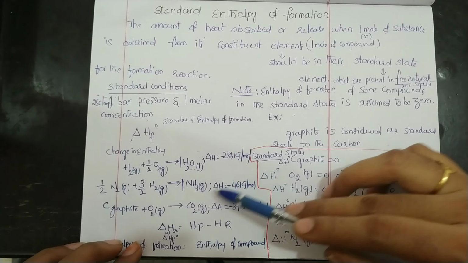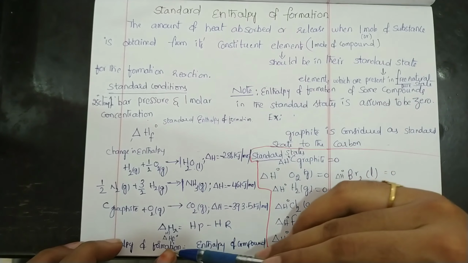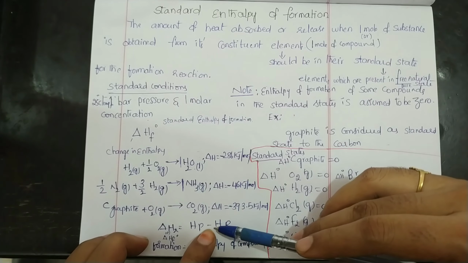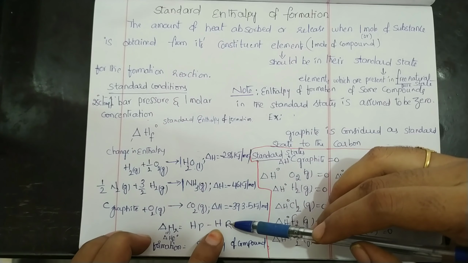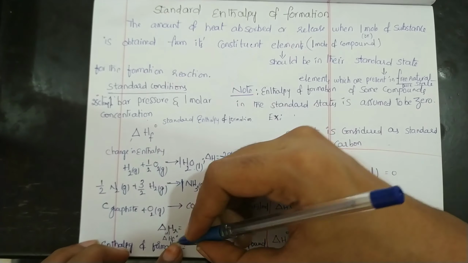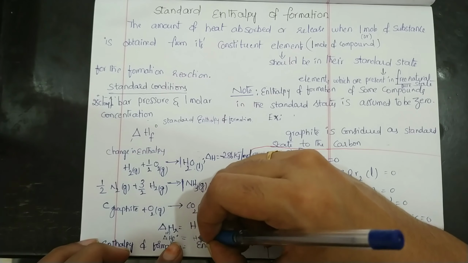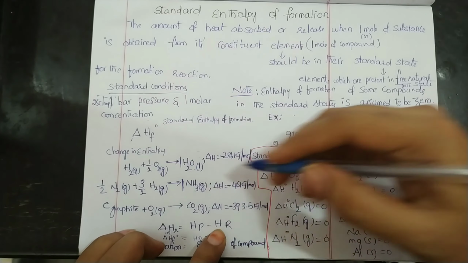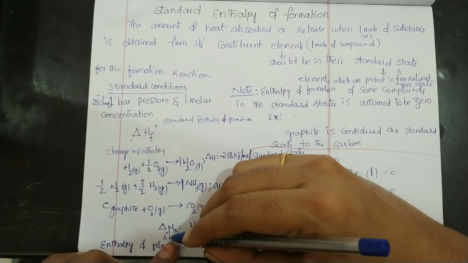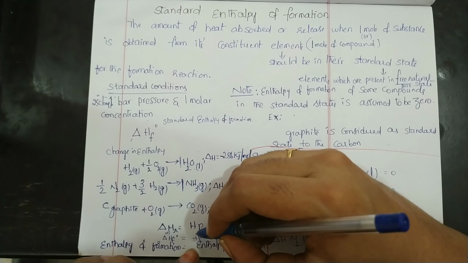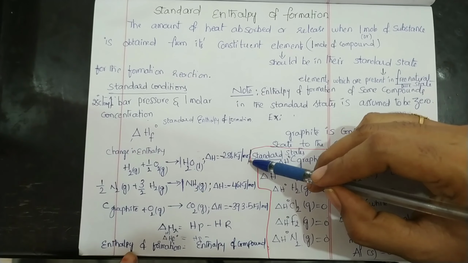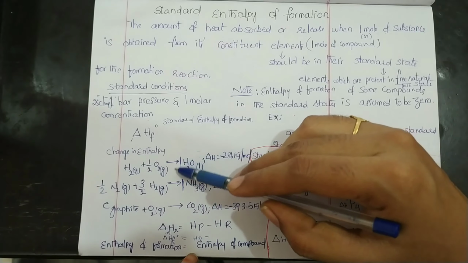Enthalpy of reaction, that is standard enthalpy of formation, is equal to enthalpy of product minus enthalpy of reactant. The enthalpy of the reactant, being elements in standard state, is 0. So delta HF naught is equal to HP. So the enthalpy of formation is equal to the enthalpy of the compound.